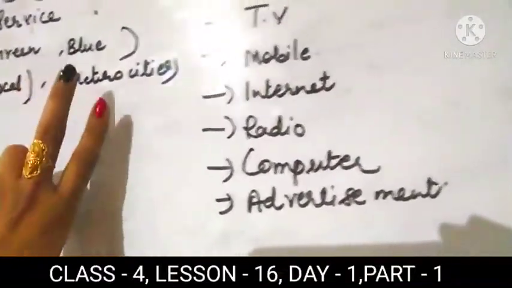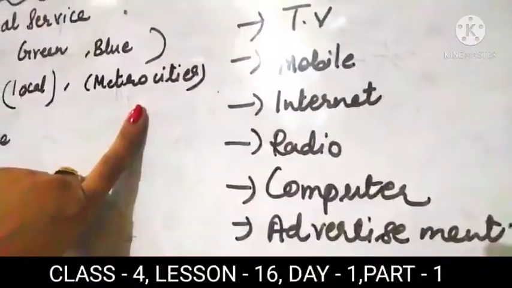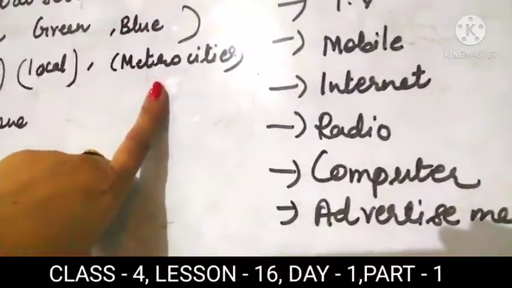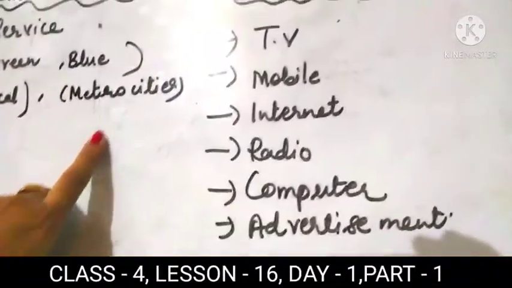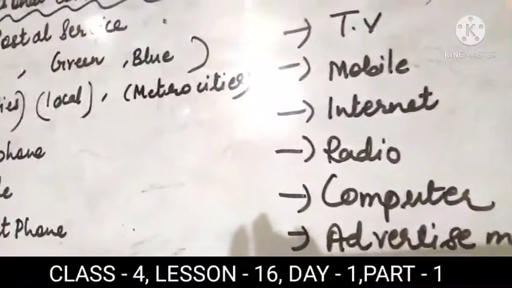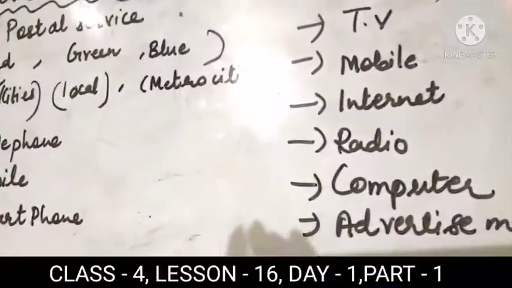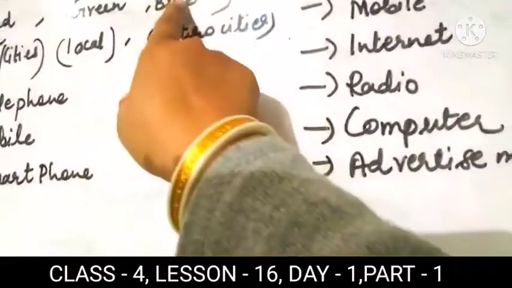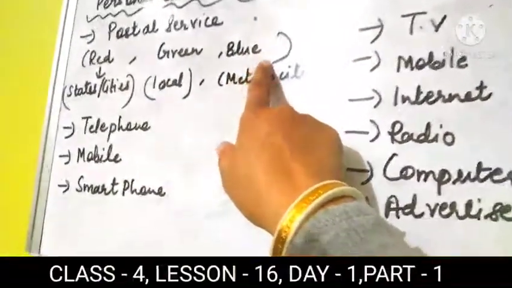And next is the blue letter box. Blue letter box is used for metro cities. Suppose I want to send a letter to Delhi. Delhi is a metro city, and from here to Delhi, if I have to post a letter, I will select the blue letter box and I will send the letter there.